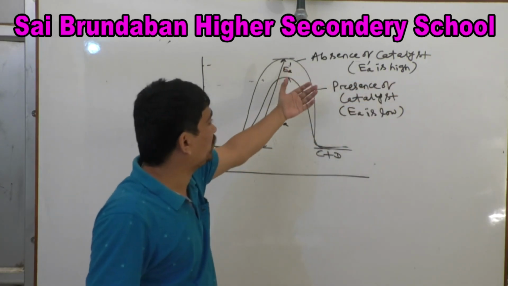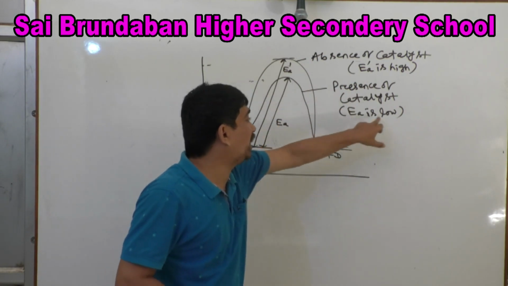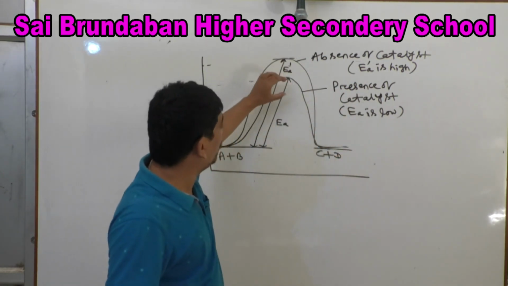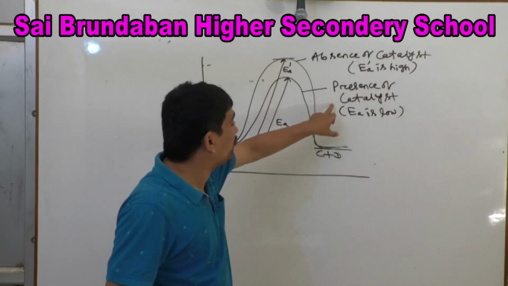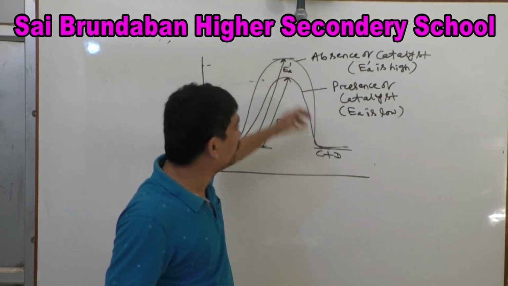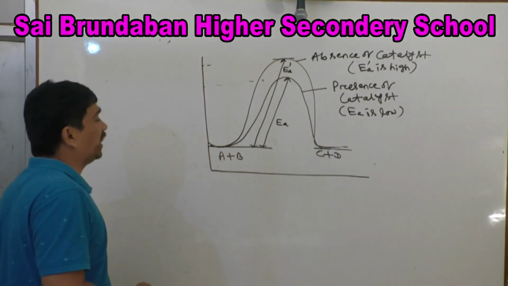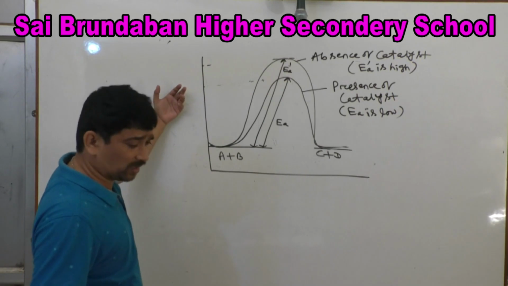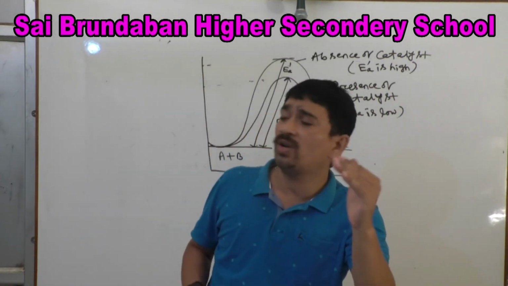In the presence of catalyst, EA is low, the rate of reaction is fast. This is the conclusion about activation energy. You may or may not write it for the council exam, but up to the board exam you will write this as a 3-mark question. Clear?